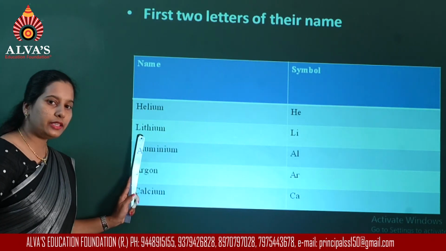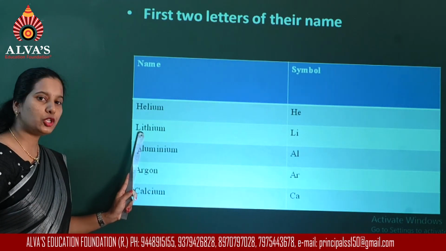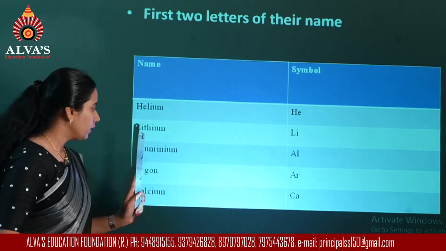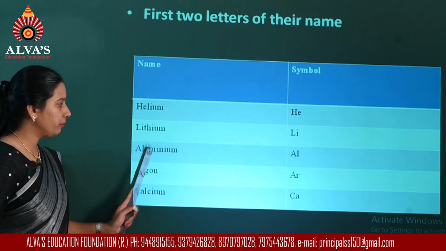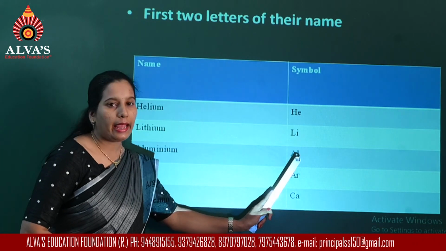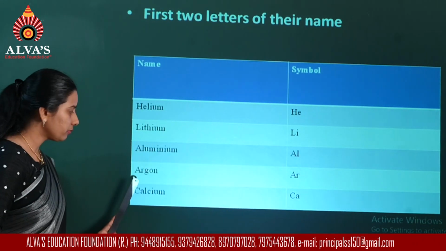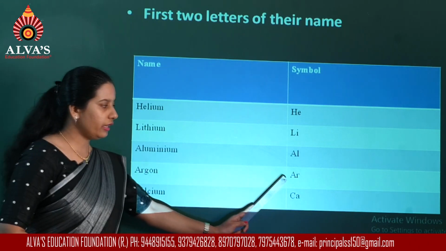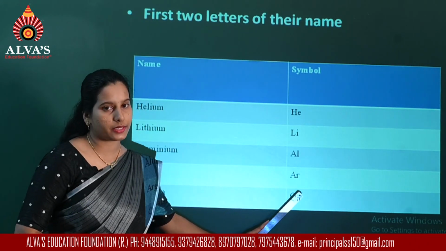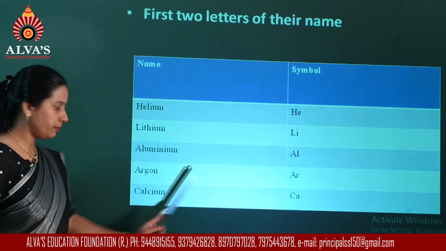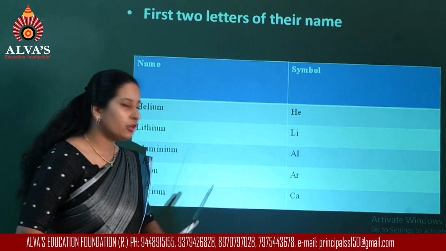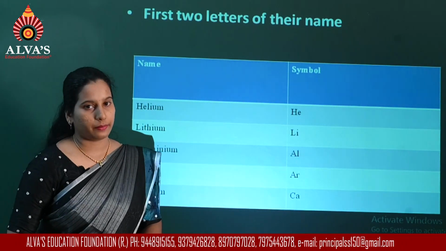In the case of lithium, we use the first two letters, so it becomes Li. In the case of aluminium, again the first two letters, that is A and L, are used. Argon, again we use the first two letters, Ar, to represent. Calcium is represented using Ca.